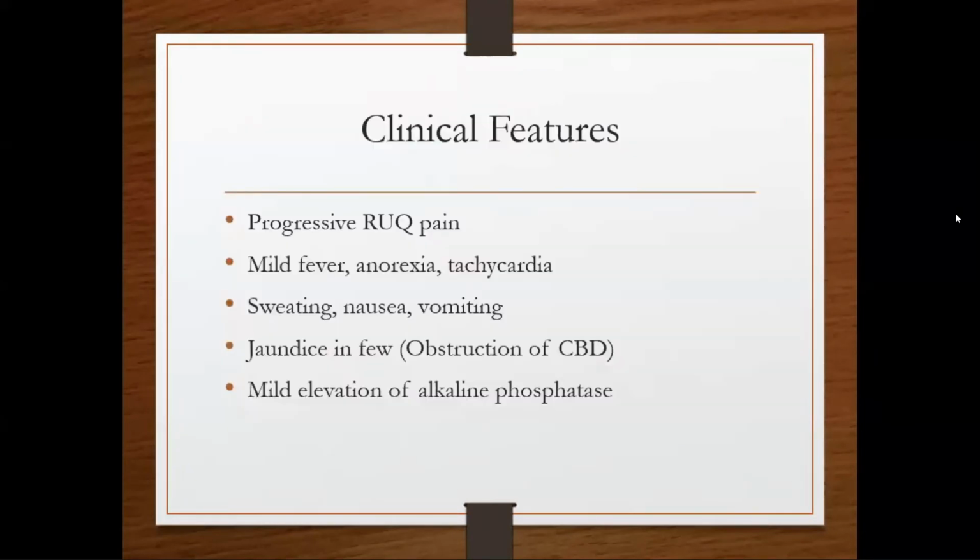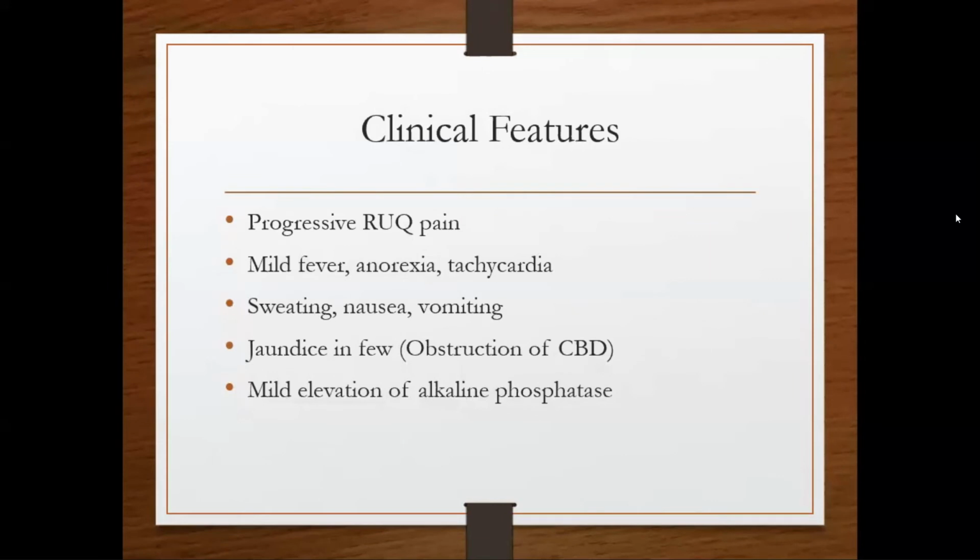So in clinical features, there can be progressive right upper quadrant pain associated with fever and tachycardia. There may be nausea, vomiting, and sweating. Jaundice may be present if the stone gets impacted in the common bile duct. Normally jaundice is not present; it is present in only a few patients, when the common bile duct is obstructed by the stone.